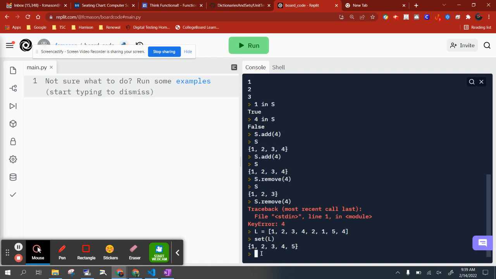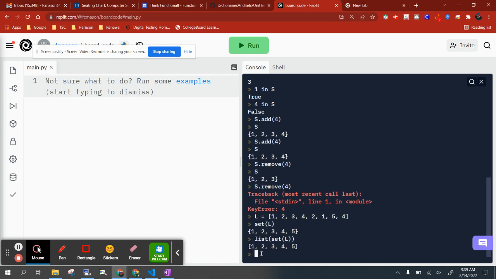And you could actually carry it back to a list as well if you wanted to. That is, you could call the list type conversion on the output of the set type conversion on L, and you'd get the list 1, 2, 3, 4, 5. But again, something to be careful about: you can make no assumptions about the order of the elements that you get once it's been a set, because sets are unordered. But that is a clever way to remove duplicates. And if you don't care about order, then that's a wonderful way to do it. That's the Pythonic way, how Python programmers do that.